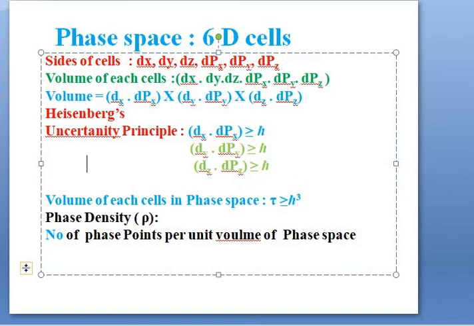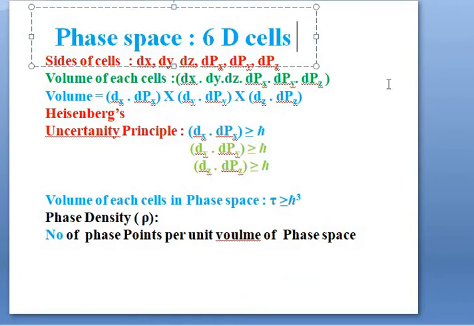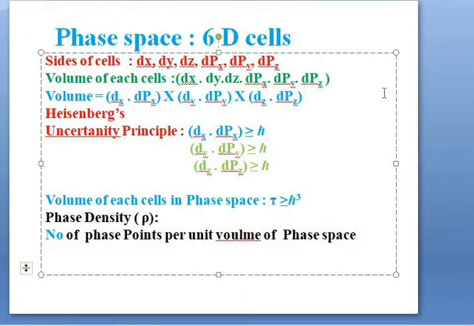Now finally we define the quantity, that is phase density, denoted by the symbol rho. The number of phase points per unit volume of the phase space is called phase density. Phase density is denoted by the symbol rho, and it is defined as the number of phase points per unit volume of phase space. So let us listen once again.